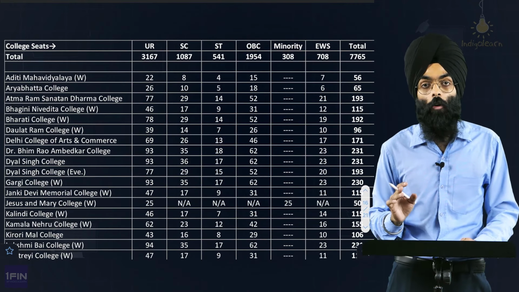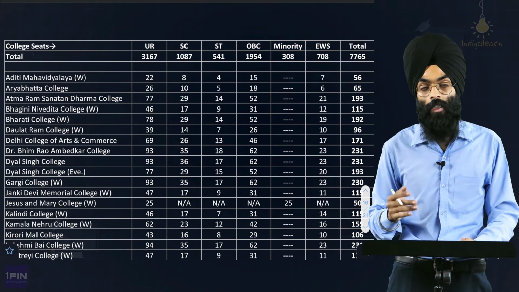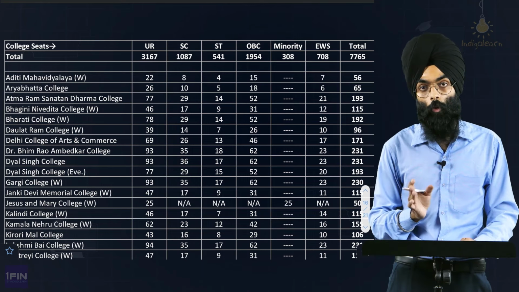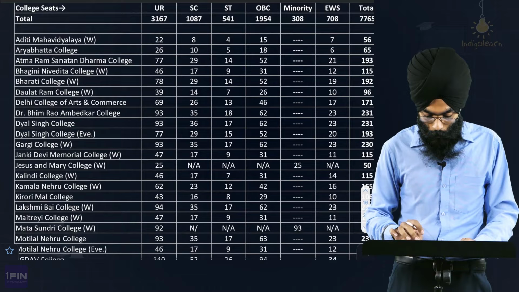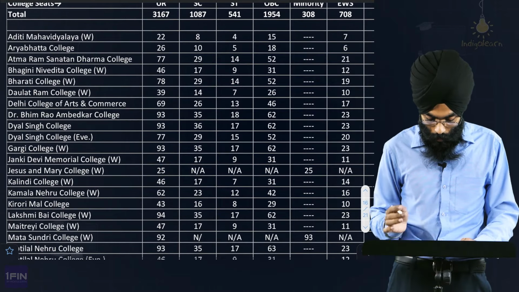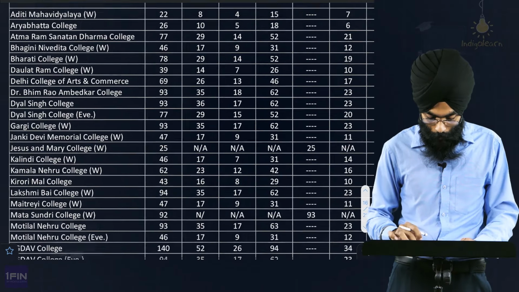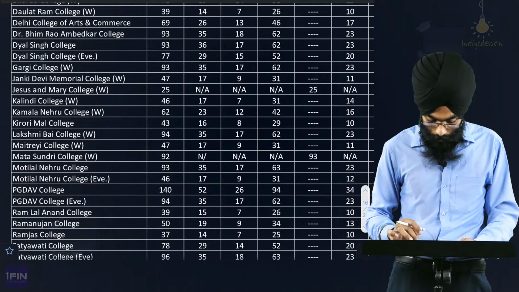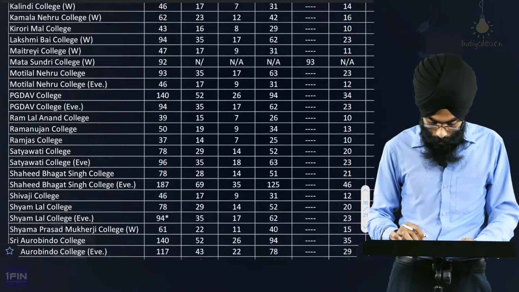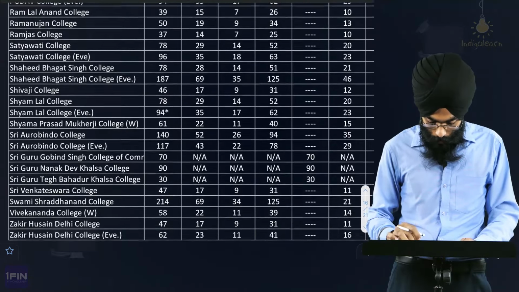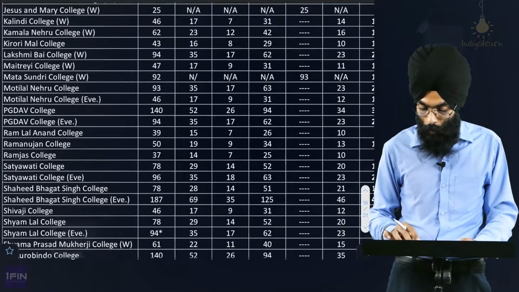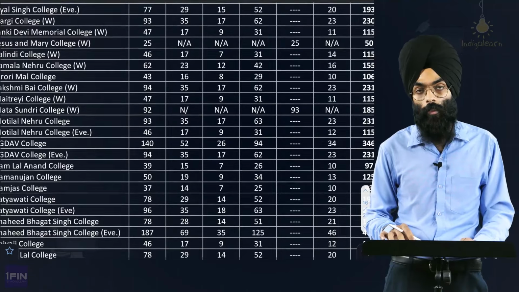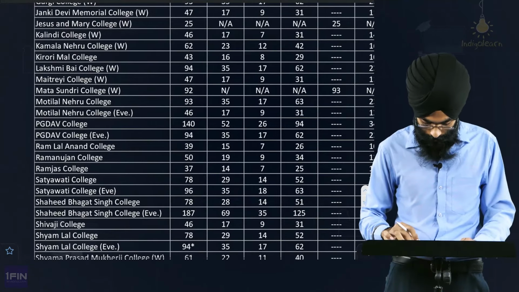Now, coming to the seat count, this BCom has sufficient seats in DU as compared to Eco, and it's at par with BCom Honours. You will see some top colleges in North Campus, which is Daulat Ram, a women-specific college though. And then there are SGTB, Ramjas, Aurobindo, Guru Gobind Singh College of Commerce, which is GGS, and Venkateshwara College. All of these offer BCom. SRCC doesn't, and I think even LSR doesn't, yeah.